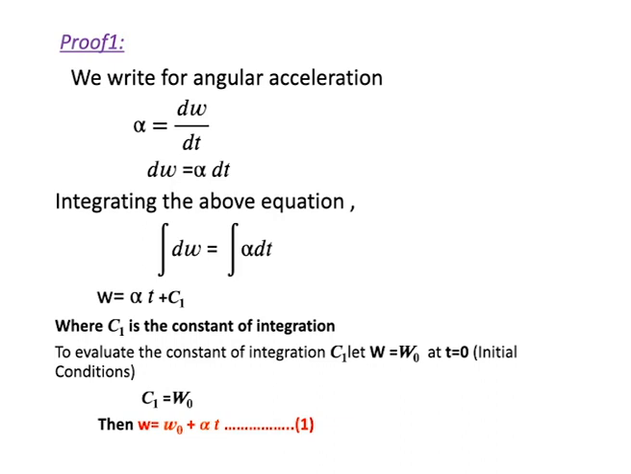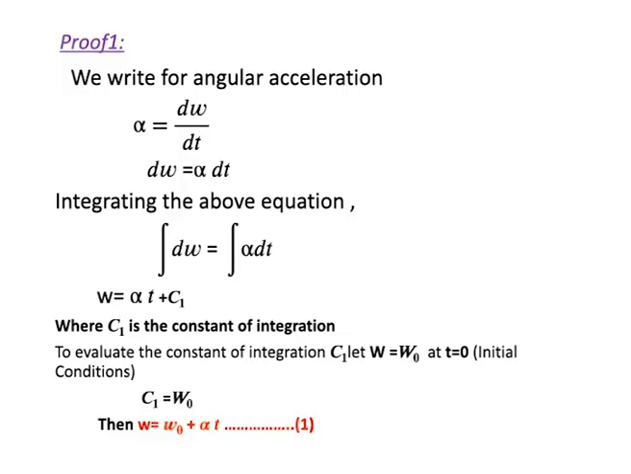Alpha is equal to d omega by dt. So you can write d omega is equal to alpha into dt. Applying integration on both sides, the integration of d omega is equal to the integration of alpha dt. Integration cancels differentiation, so omega is equal to alpha into, with respect to t, that is, alpha is the constant and the integration of dt is t. So plus c1, where c1 is the integral constant.